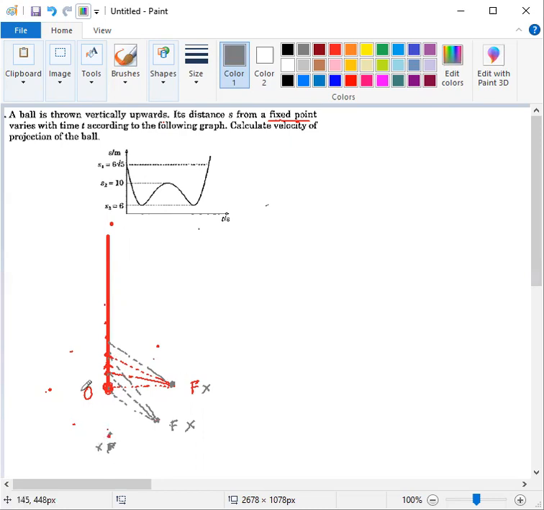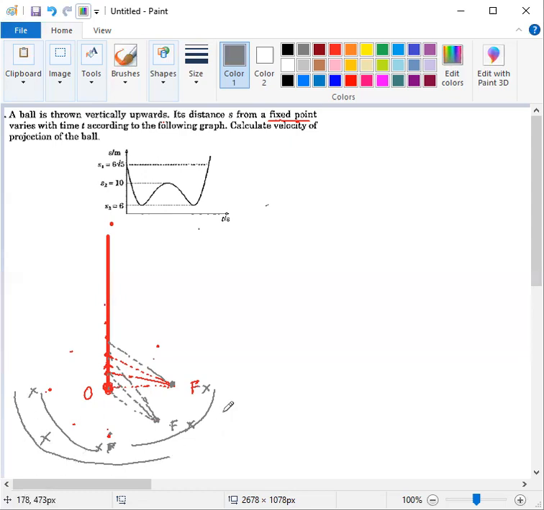So these three conditions are not possible. Also, these three conditions are not possible because the left side and the right side are mirror images of one another. So if this is not possible, this also cannot be possible. If this is not possible, this also cannot be possible, and so on. So up to this region, it is our region of rejection.